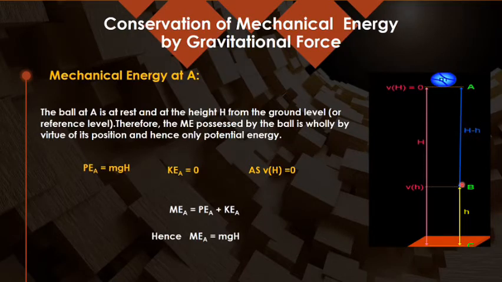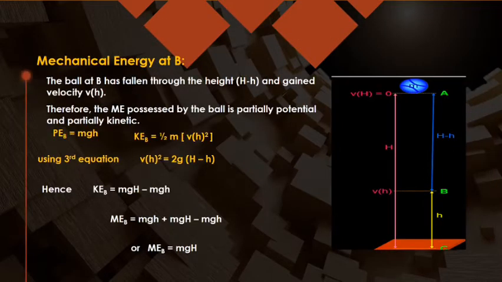Now you can find at position B the values of the potential energy and kinetic energy. We will find it at C position also. At B, the ball has fallen through the height H minus h, so it has gained a velocity, say vh.